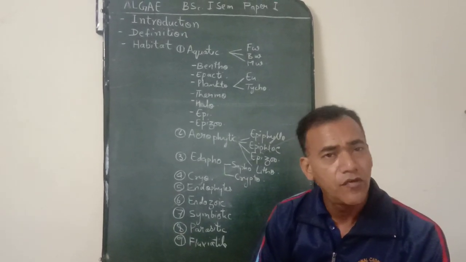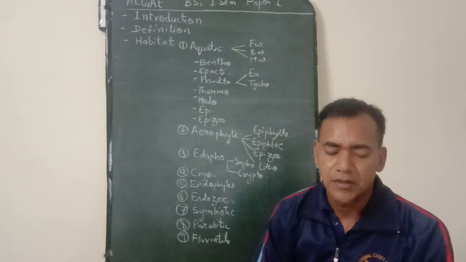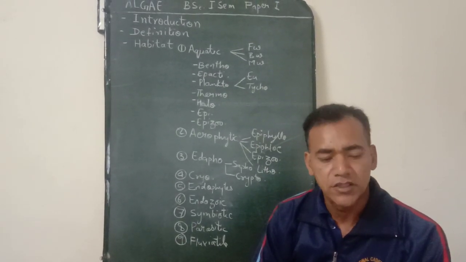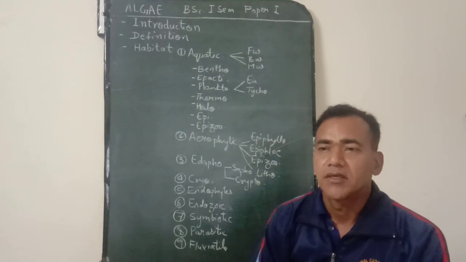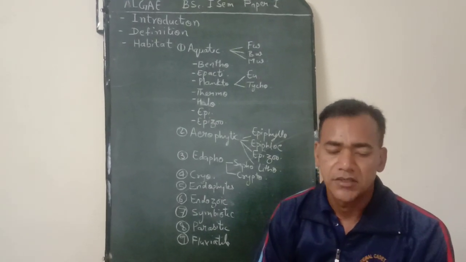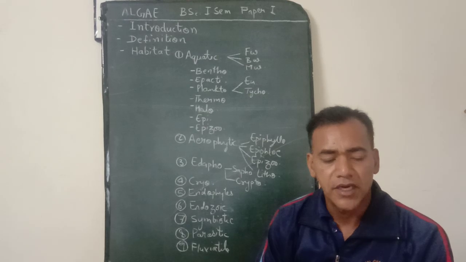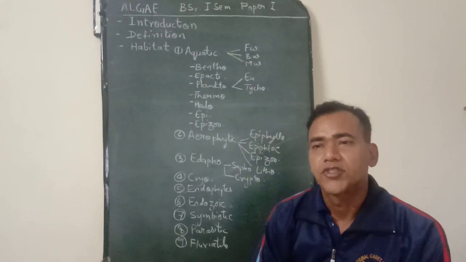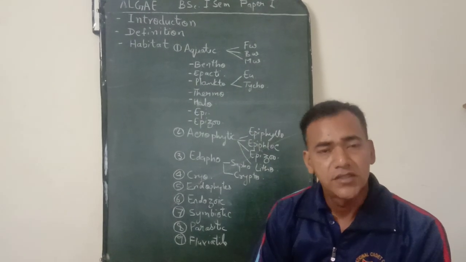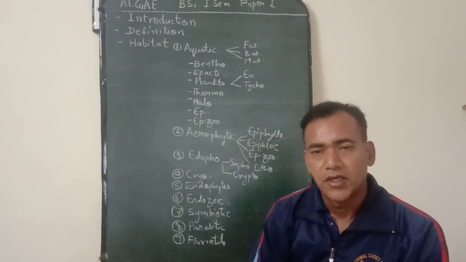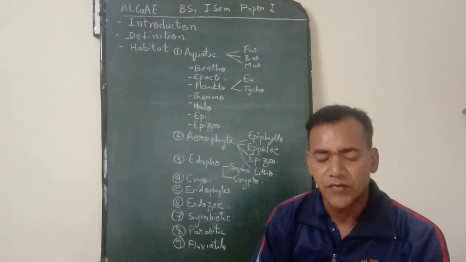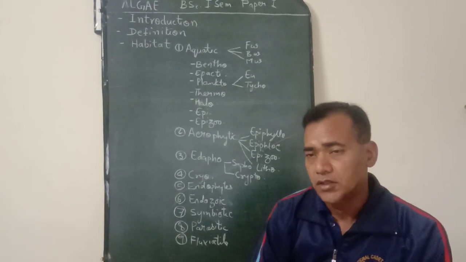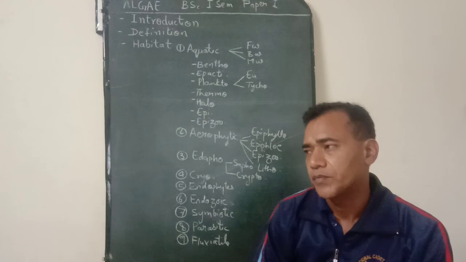Smith in 1955 defined them as simple plants with autotrophic mode of nutrition. Chapman 1962 defined them as the simplest plants in plant kingdom. Prescott in 1969 defined them as chlorophyll bearing organisms which are thalloid, and Singh in 1974 defined them as simple plants having a spectrum of photosynthetic pigments and evolving oxygen during the process of photosynthesis.